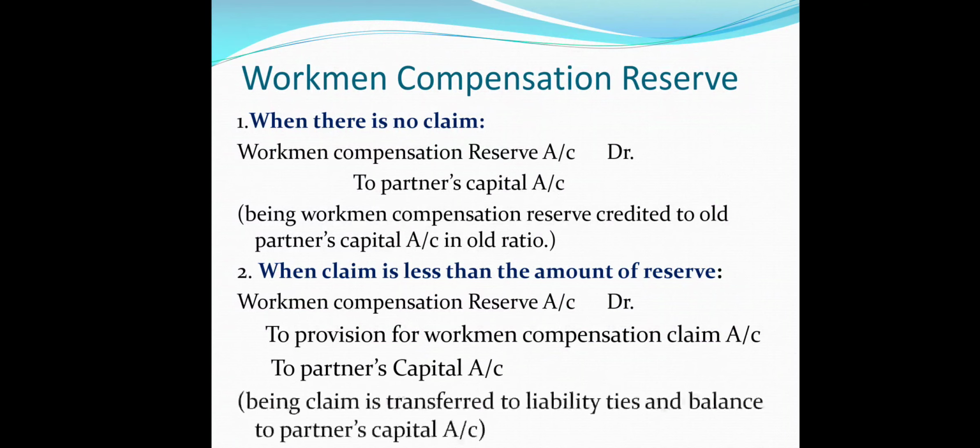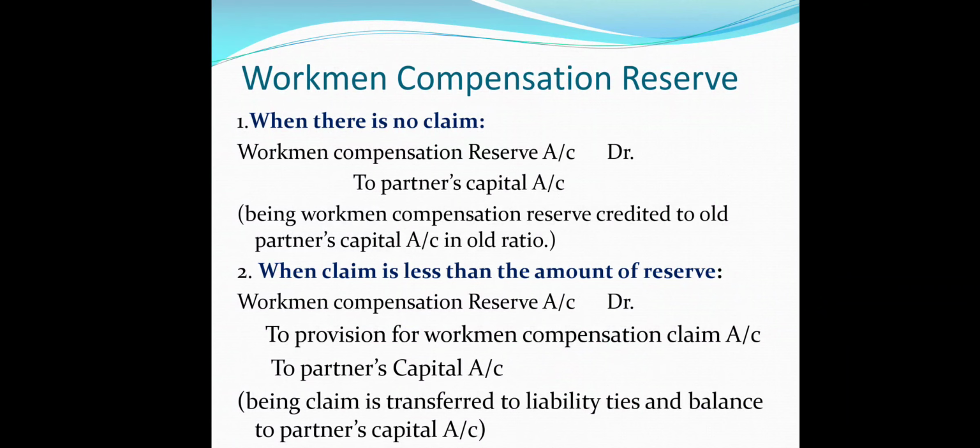So the entry will be workman compensation reserve account debit to provision for workman compensation claim account and to all partners capital account.